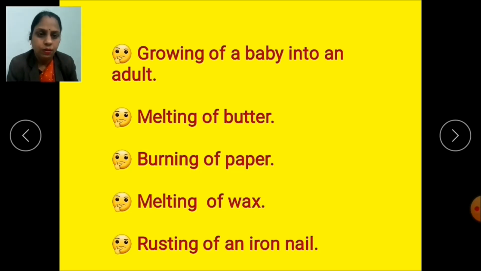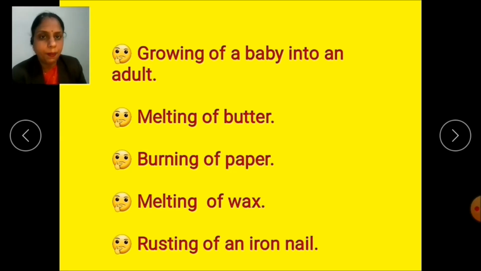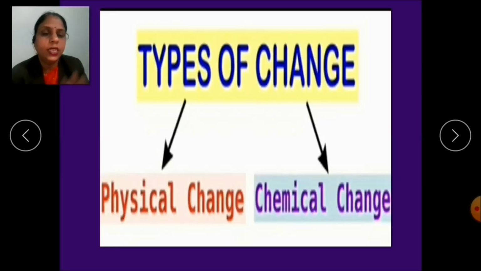No. Some changes are permanent. That means some changes are forever and some changes are temporary. That means for a period of time. So on the basis of their nature, the changes are divided into two types, physical change and chemical change. Now here we will study both types of changes one by one.